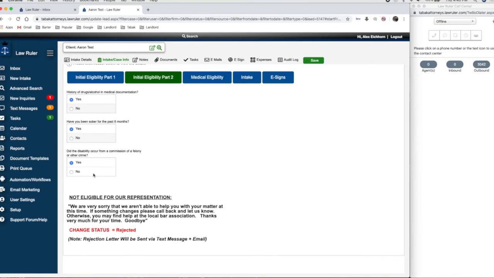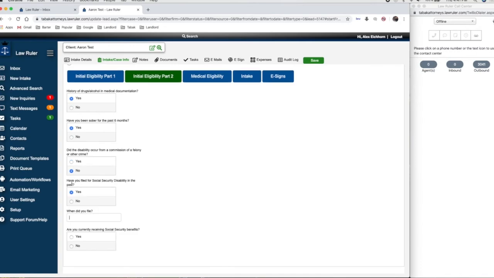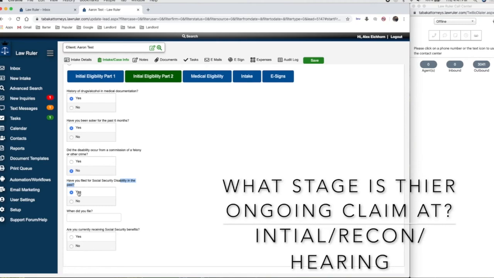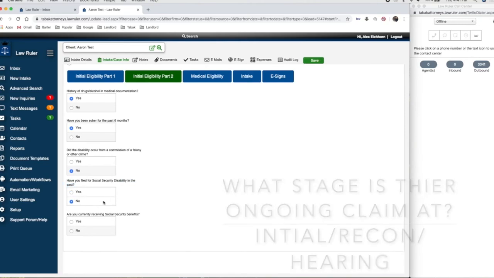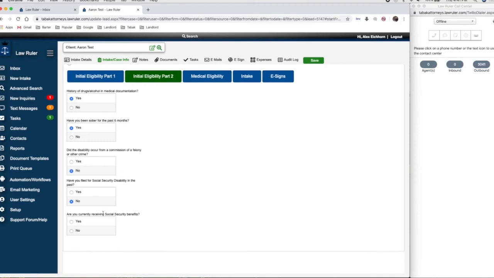This is a felony offense, and if the person who was driving, operating the vehicle, became disabled as a result of this felony DUI, we would be unable to help them because the Social Security Administration would deem them ineligible for benefits. So the next question, have you filed for Social Security disability benefits in the past? If yes, we want to get an idea as to when. If no, we continue to move forward with the evaluation.